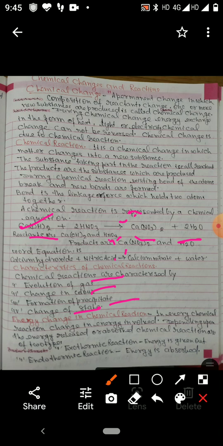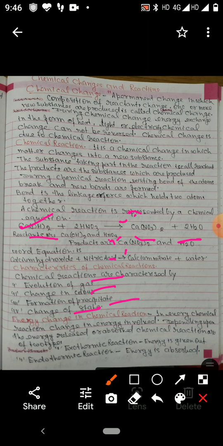Children, I told you that during the chemical reaction there is a change in energy. In every chemical reaction, a change in energy is involved depending upon whether energy is released or absorbed. Chemical reactions are of two types. There are some reactions in which energy is given out. Those reactions are called exothermic reactions.